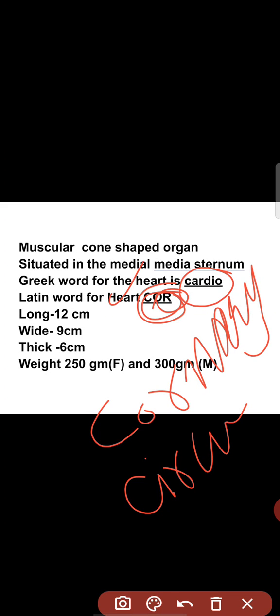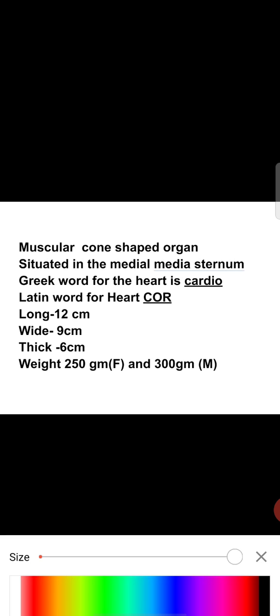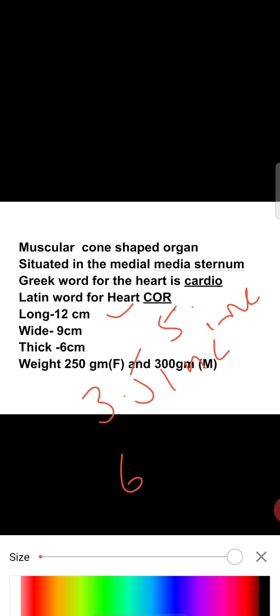Your heart is near about 12 centimeter long, about 9 centimeter wide, and about 6 centimeter thick.